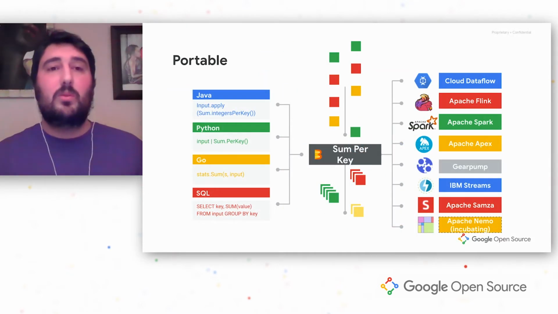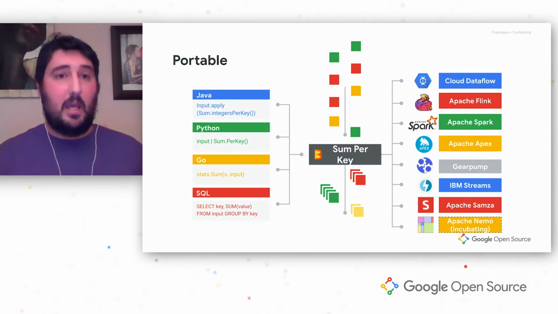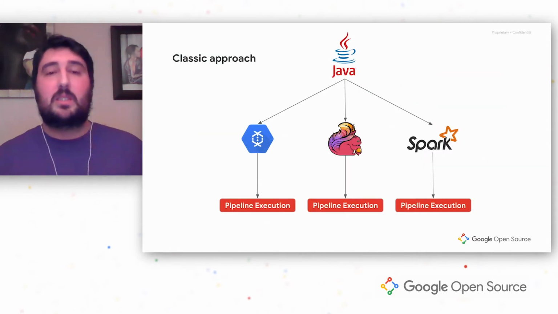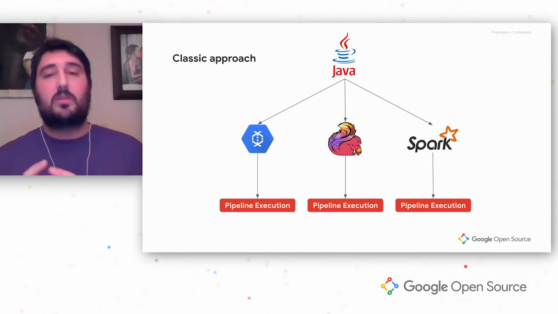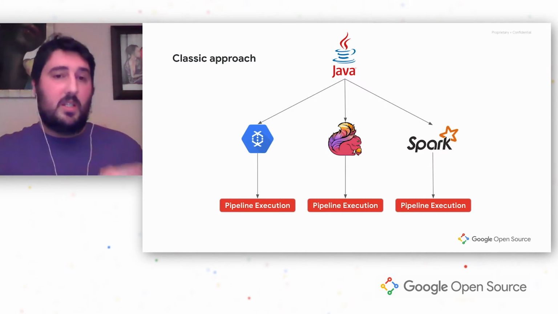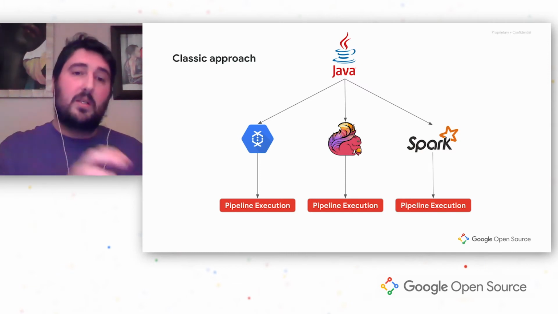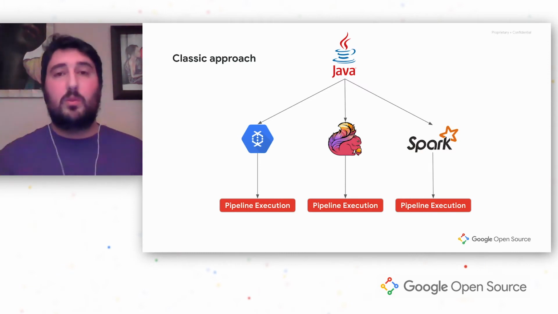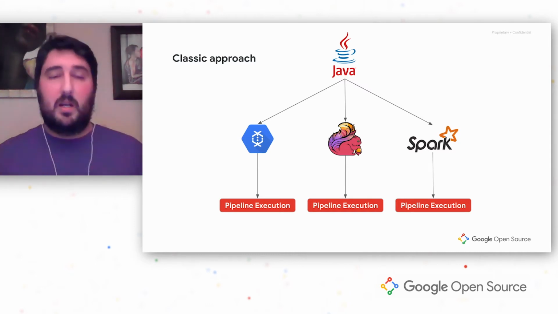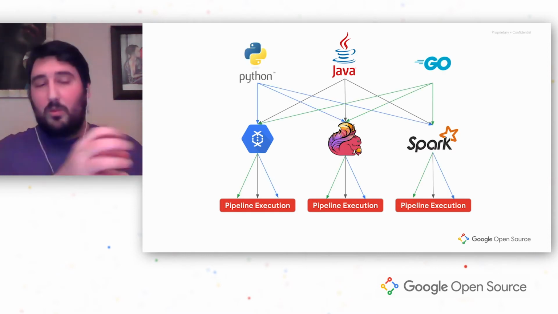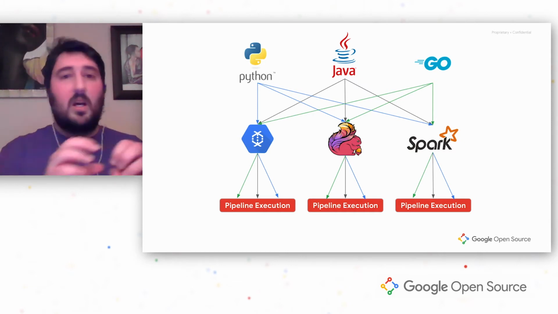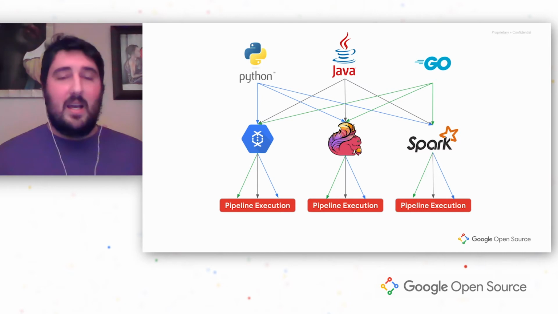So I want to explain to you how this flexibility came about. And before doing that, I want to explain a bit of the Apache Beam history. At the very beginning, there was only Java and some runners, and we needed a way to translate from Java to the other runners. So there was a specific way to translate from Java to Dataflow, another way from Java to Flink, another way from Java to Spark. And when new SDKs came, this approach wasn't the best, of course, because we would need a way from Java to Dataflow, another way from Python to Flink, another way from Python to Spark, and this doesn't scale.